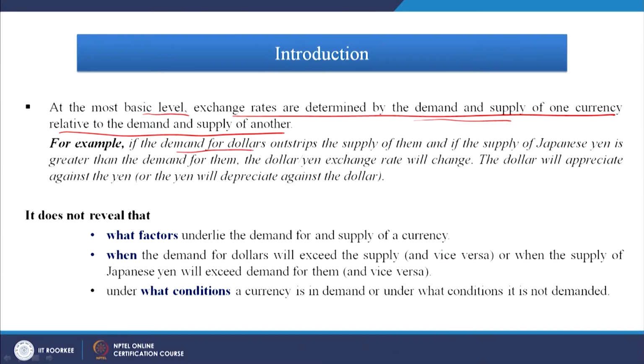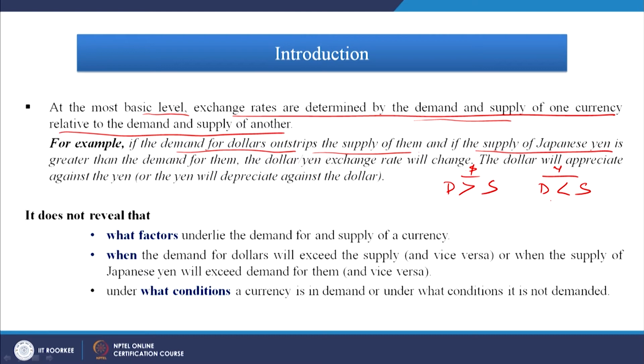For example, if the demand for dollars outstrips the supply, that means demand is greater than the supply, and if the supply of Japanese yen is greater than the demand for them, in the case of the dollar and the yen, demand is less and supply is more. The dollar-yen exchange rate will change: the dollar will appreciate against the yen, or the yen will depreciate against the dollar.